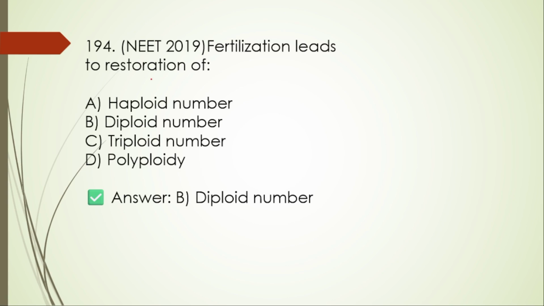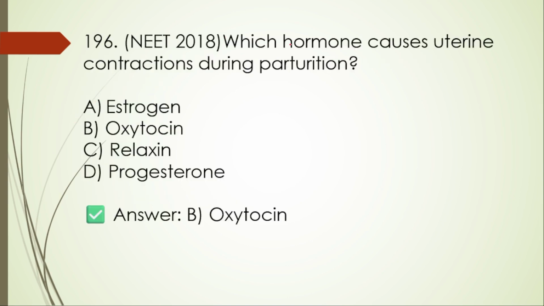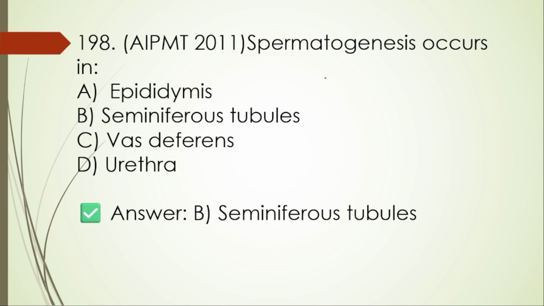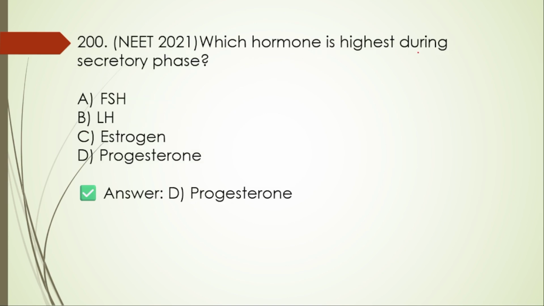194. Fertilization leads to restoration of diploid number. Which membrane surrounds embryo and forms fluid cavity? Amnion. 196. Which hormone causes uterine contraction during parturition? That is oxytocin. Which structure attaches embryo to the uterus? That is the placenta. Spermatogenesis occurs in seminiferous tubules. 199. Which phase involves shedding of the endometrium? That is the menstrual phase. Which hormone is highest during the secretory phase? That is progesterone.